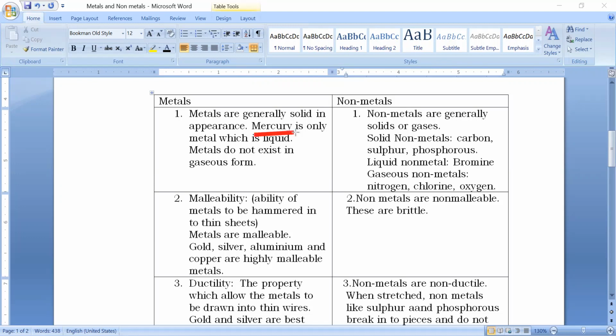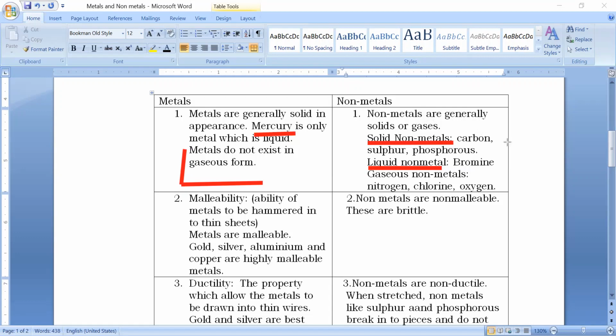But children, you need to remember mercury is the only metal which is liquid at room temperature. And no metal appears in gaseous form, whereas non-metals are generally solid or gases. So I have written here solid non-metals like carbon, sulfur or phosphorus, and bromine is the only non-metal which is liquid. Mercury is the only metal which is liquid. Similarly, bromine is the one and only non-metal which is liquid at room temperature.